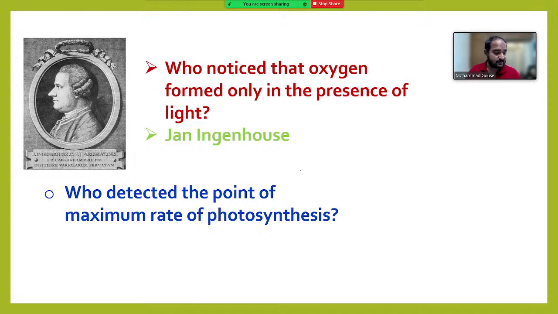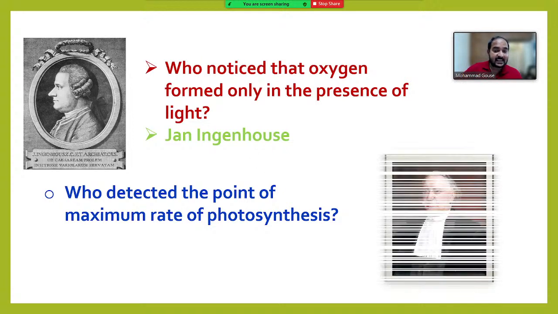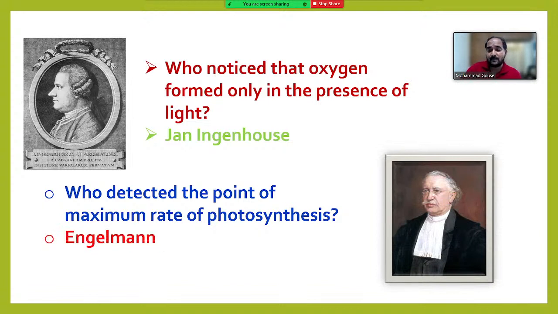Who determined this? Meghana Lokanathan, right, Anna Engelmann. Sri Pavan, right, Anna. Sivalingeswara, right. Raja Ganapati, right. Rahman Basha, right, Anna. So the answer is Engelmann. He confirmed that red and blue colored lights are more suitable for the process of photosynthesis.